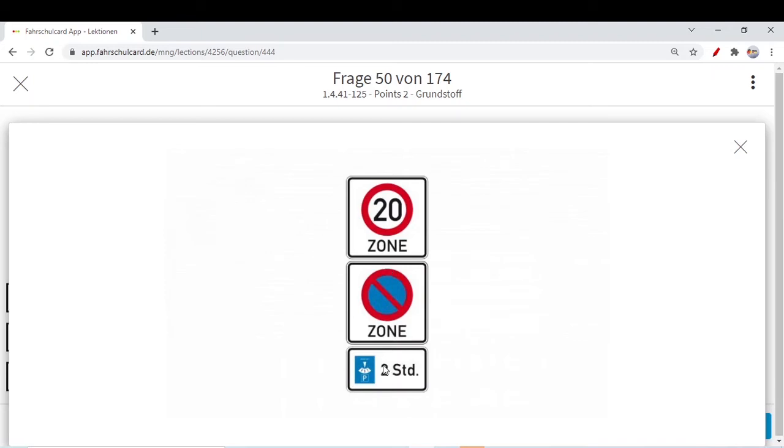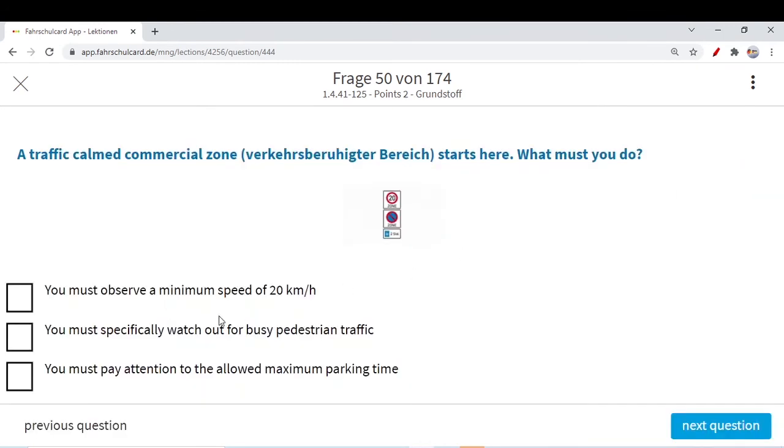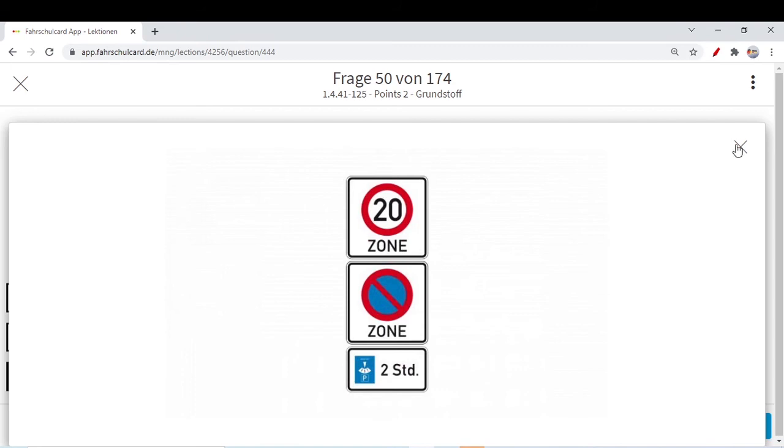Normally with this sign you cannot park. This is a 20 kilometer maximum speed sign. This is a stopping sign only for 3 minutes, but no parking. There is an extra sign with parking P. You can park here if you have the parking disc or park permit, for a maximum of 2 hours. So you must pay attention to the allowed maximum parking time. It is clearly mentioned here that it is 2 hours, so you need to be very careful. If you park here, just follow the standard time.